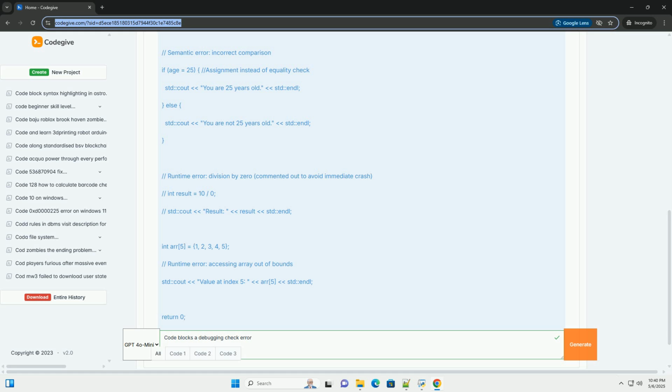3. Compiler flags, important for debugging. Go to Settings, Compiler. Select the compiler you're using. Click on the Compiler Settings tab. Click on the Compiler Flags subtab. Enable these flags for debugging: -g. This flag is crucial. It tells the compiler to include debugging information in the compiled executable. Without this, you won't be able to use the debugger effectively.